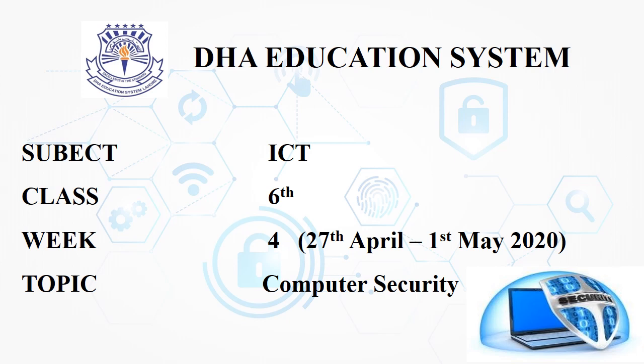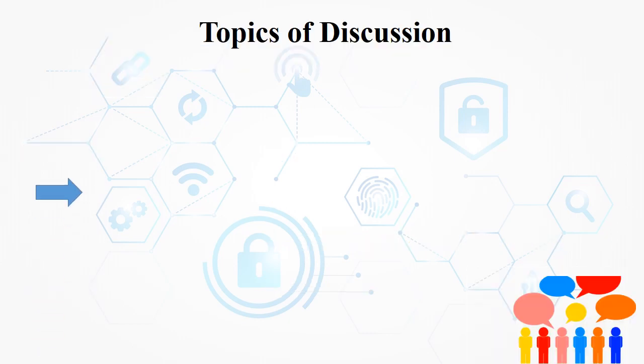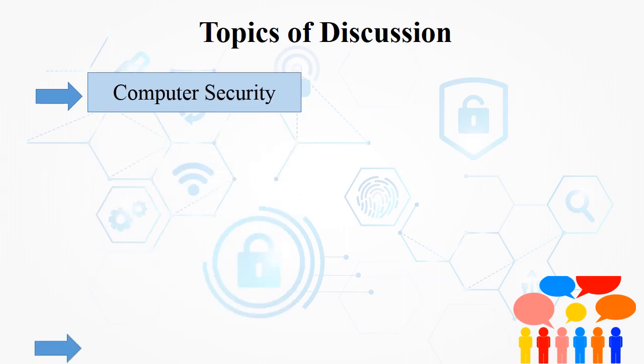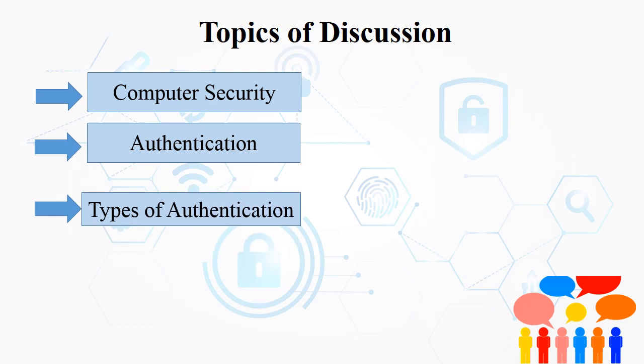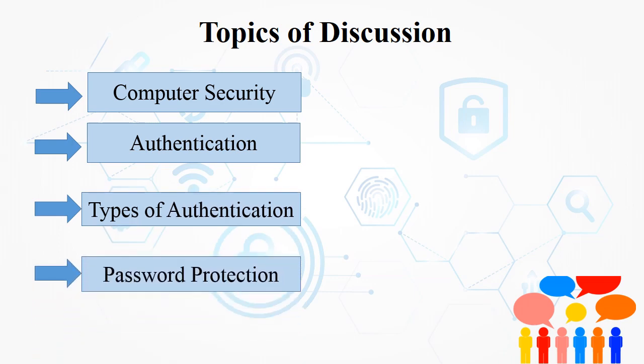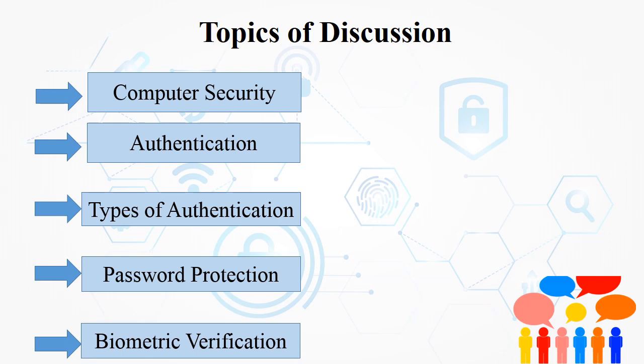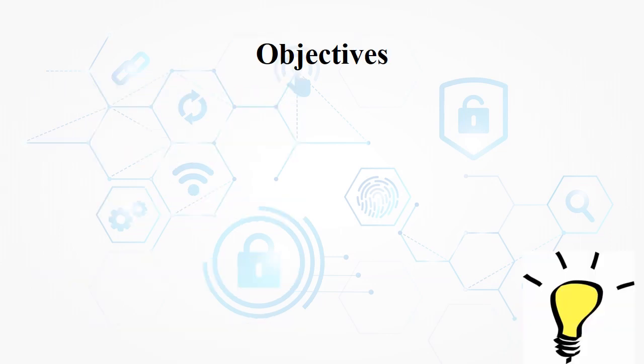I hope all of you have done your previous assignments and are also practicing the practical tasks. So, this is your ICT class, week number 4, and the topic is computer security. Topics are computer security, authentication, types of authentication, password protection, and biometric verification.